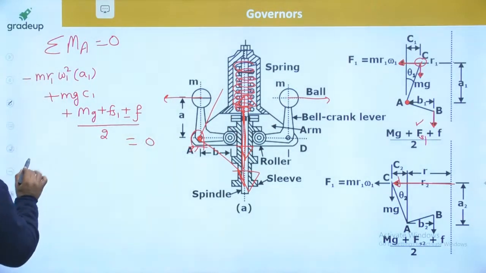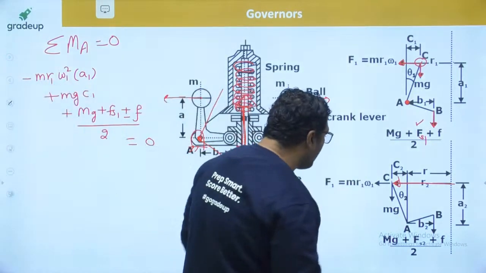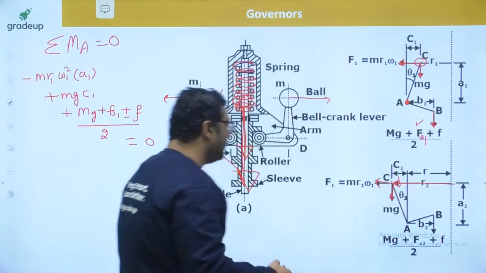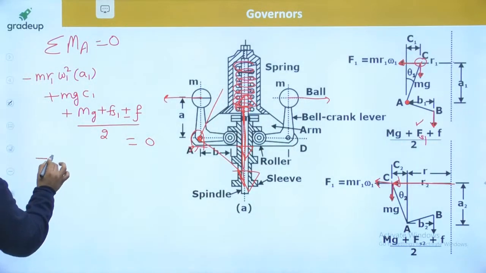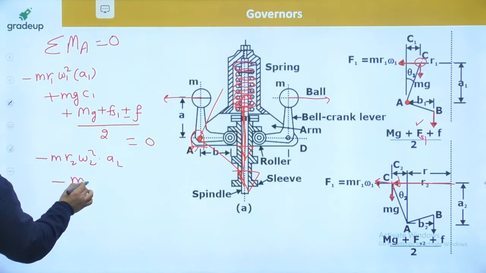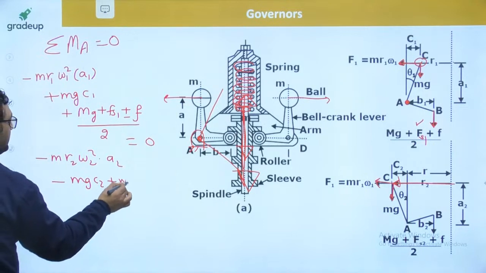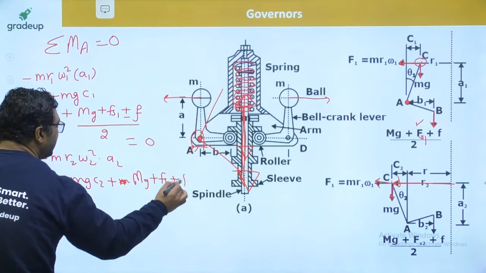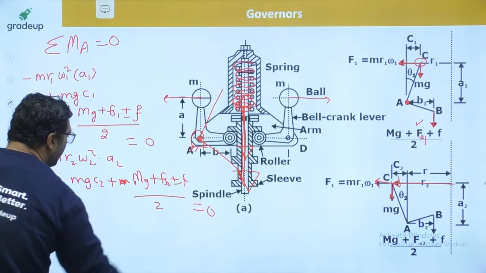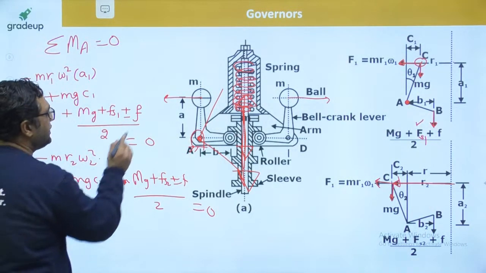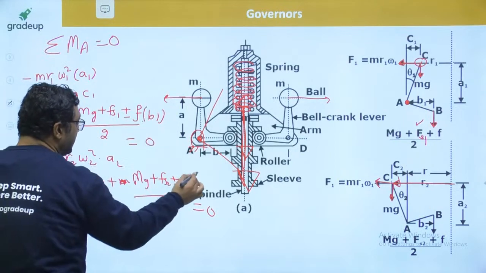For the second condition, when you write it, as the mass is going outward, this time mr omega square and mg both forces will create the same direction. So this time you will write minus mr2 omega2 square into a2, then minus mg c2, and plus (mg plus Fs2) plus or minus F divided by 2 is equal to 0. And you can see there are 2 equations, there are many unknowns, and obviously this is acting at a distance of b1. So I must write that distance also.